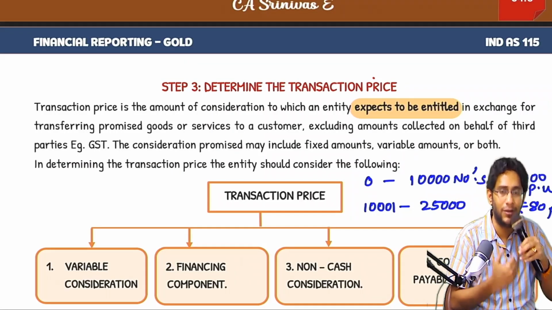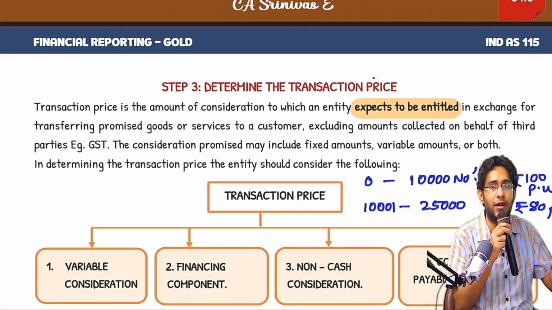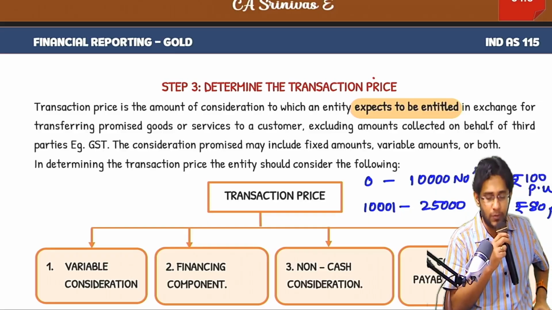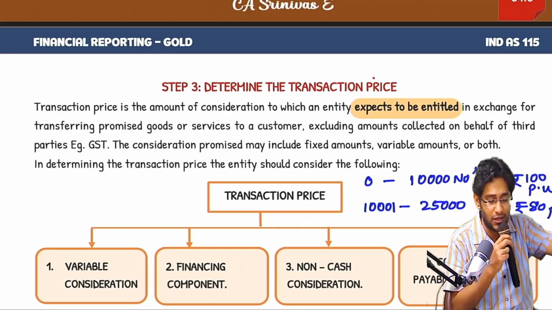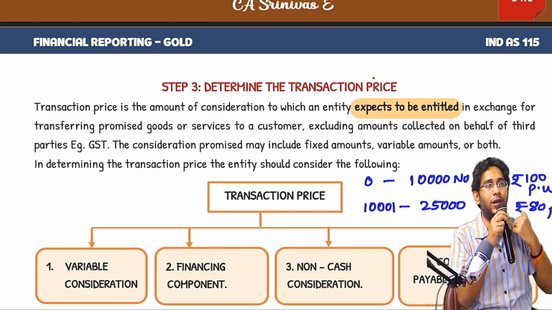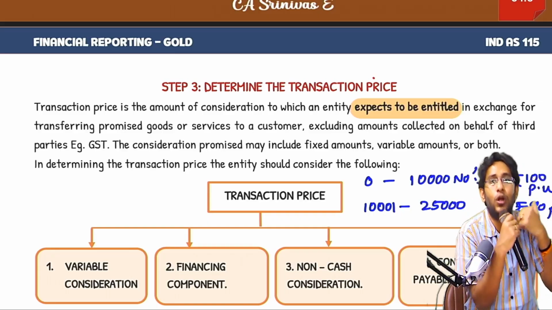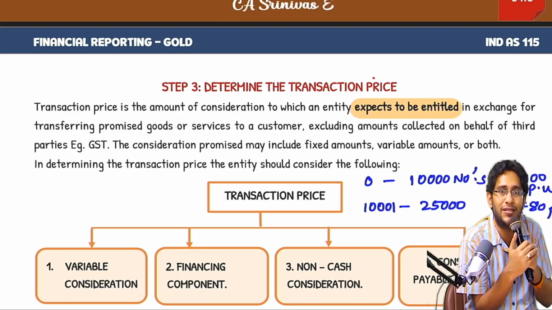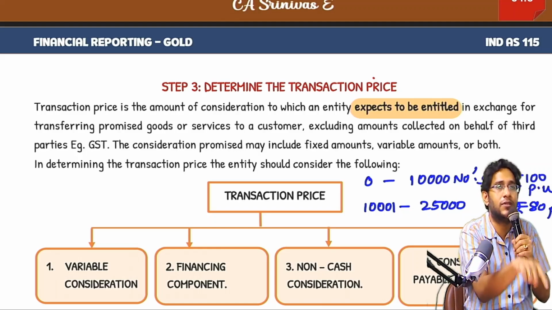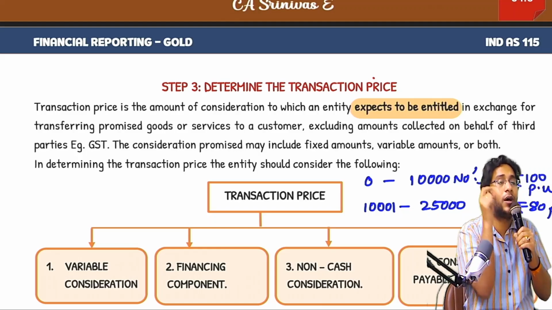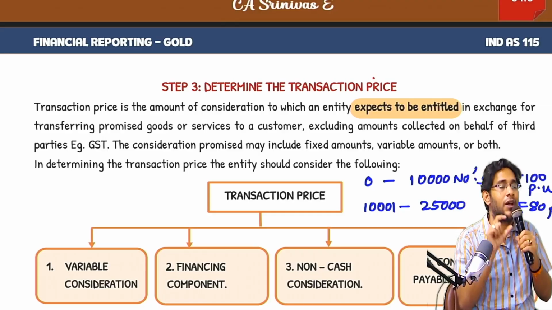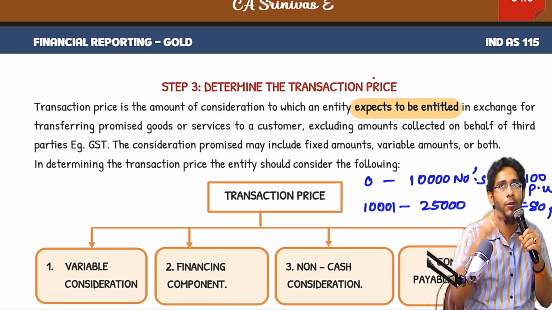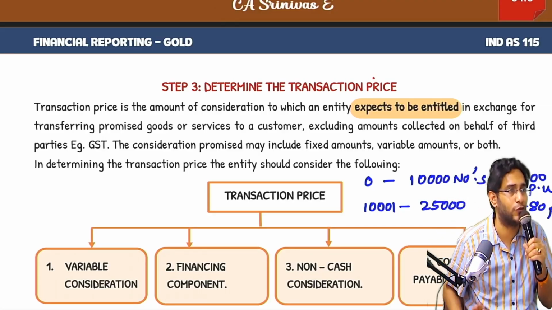Sir, why not goods given? Look at the definition of transaction price. Transaction price is the amount of consideration to which an entity expects to be entitled. What amount I am going to get, that is revenue. So what am I going to get? I got machinery, sir. Good. For sale of goods and services, you got machinery. The machinery's fair value should be recognized as revenue. Entry will be machinery account debit to revenue from sale of goods.